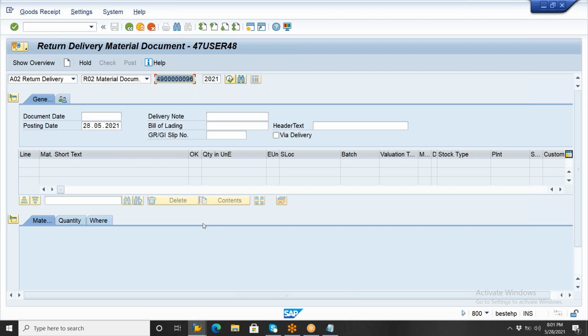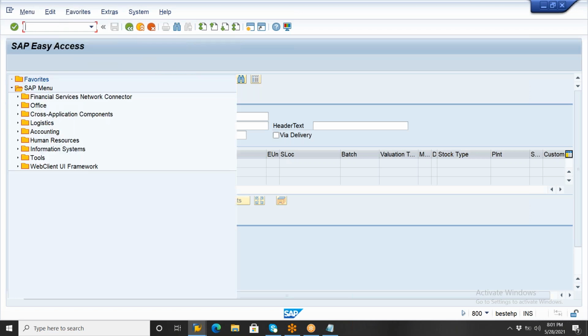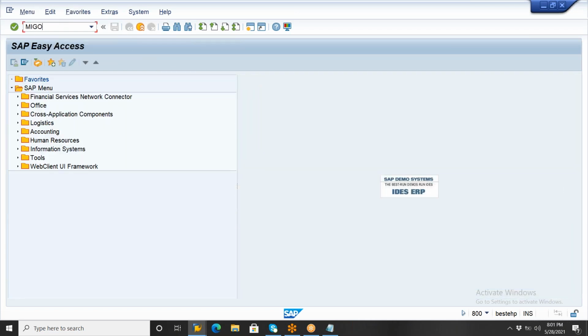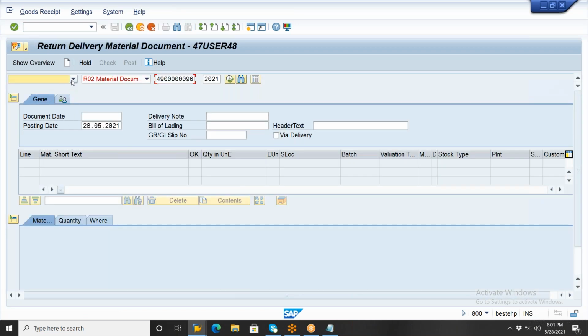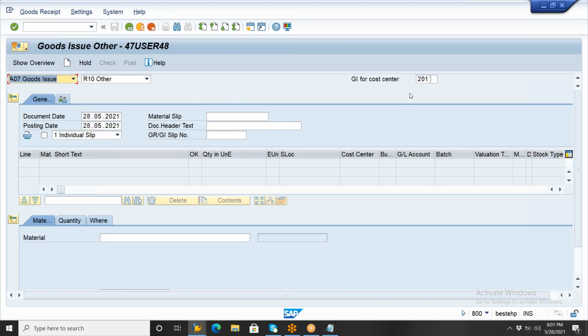Further, there is no reference PO or reference material document. If we receive any material without any reference with movement type 501, how do we return those materials? Just go to MIGO, and in MIGO you simply do the goods issue to others. So we select goods issue to other and enter the material.